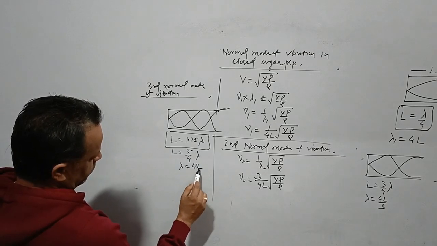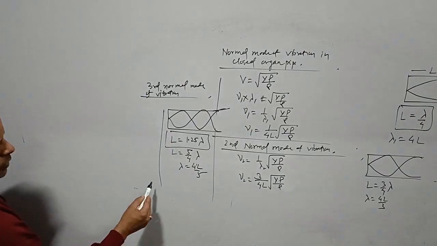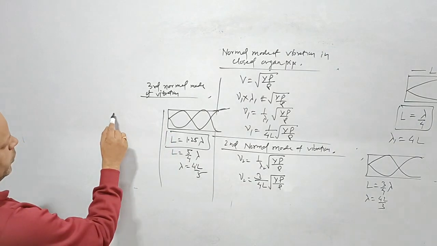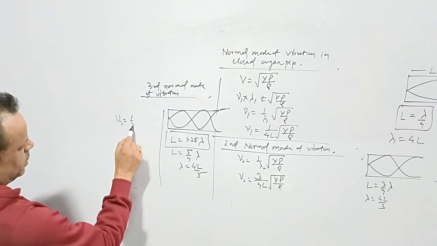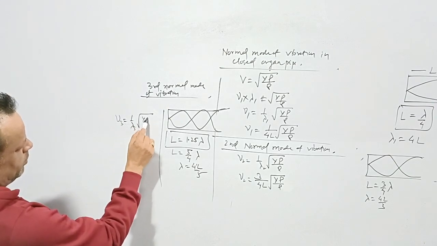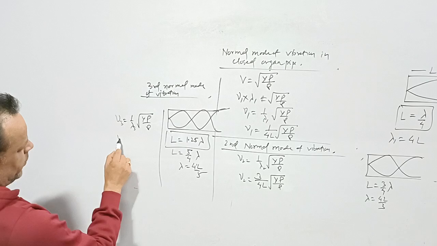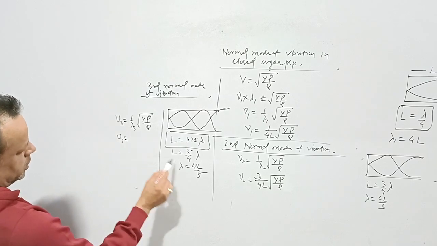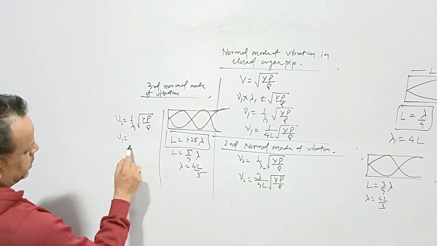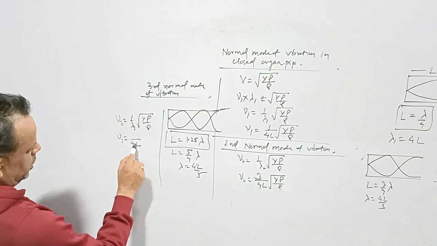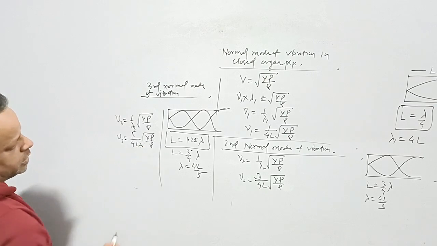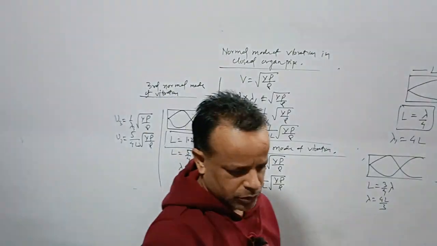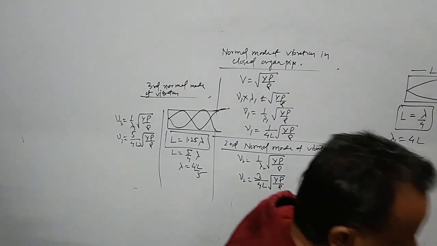4L by 5. We know that the third frequency is 1 upon lambda 3 into root over gamma p by rho. Nu 3 is coming out to be 1 upon lambda 3, this is 4L by 5, root over gamma p by rho. These are the waves in the case of an open organ pipe.